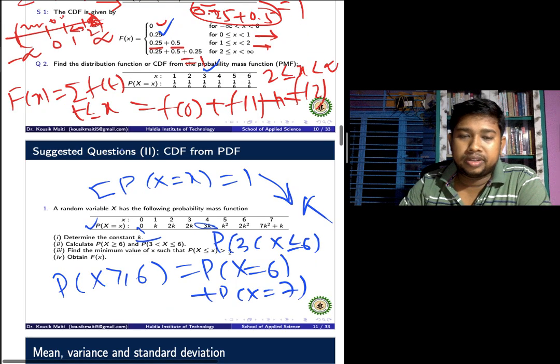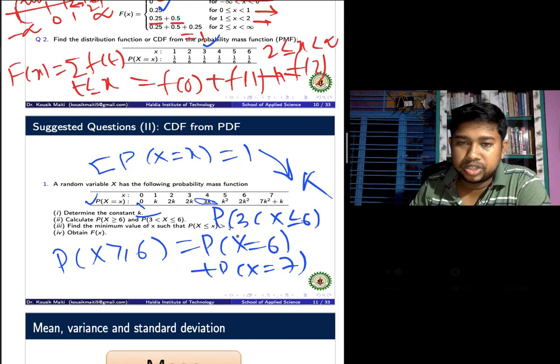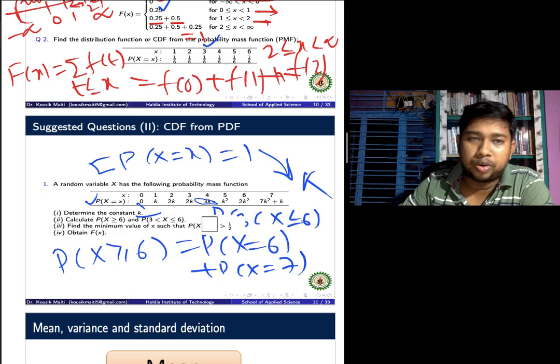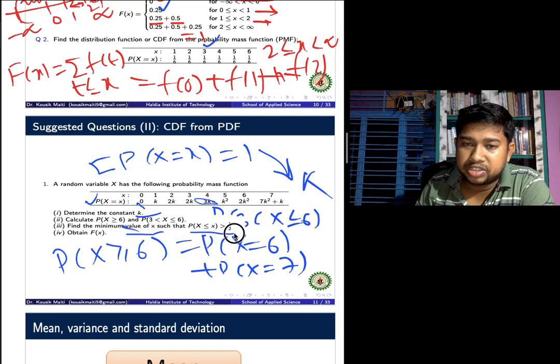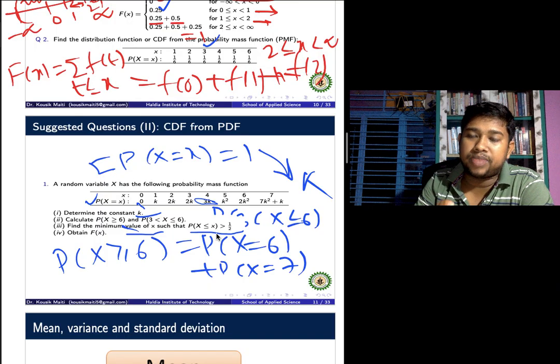So go to the next question: we also calculate the minimum value, for which value of x it is satisfied. The minimum value of x such that P of capital X less than or equal to small x is greater than 1 by 2, that is 0.5, greater than the value at 6. Okay, find the value of x for which the value is just greater than 0.5.